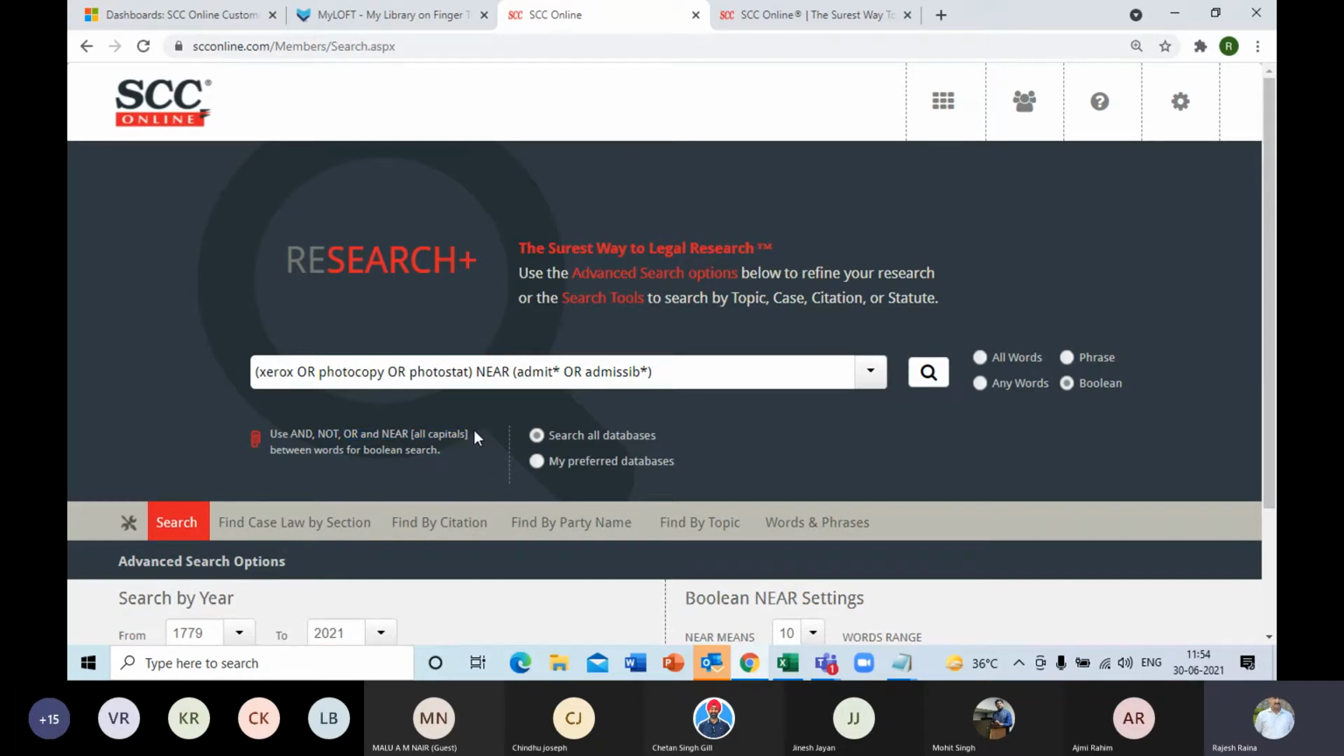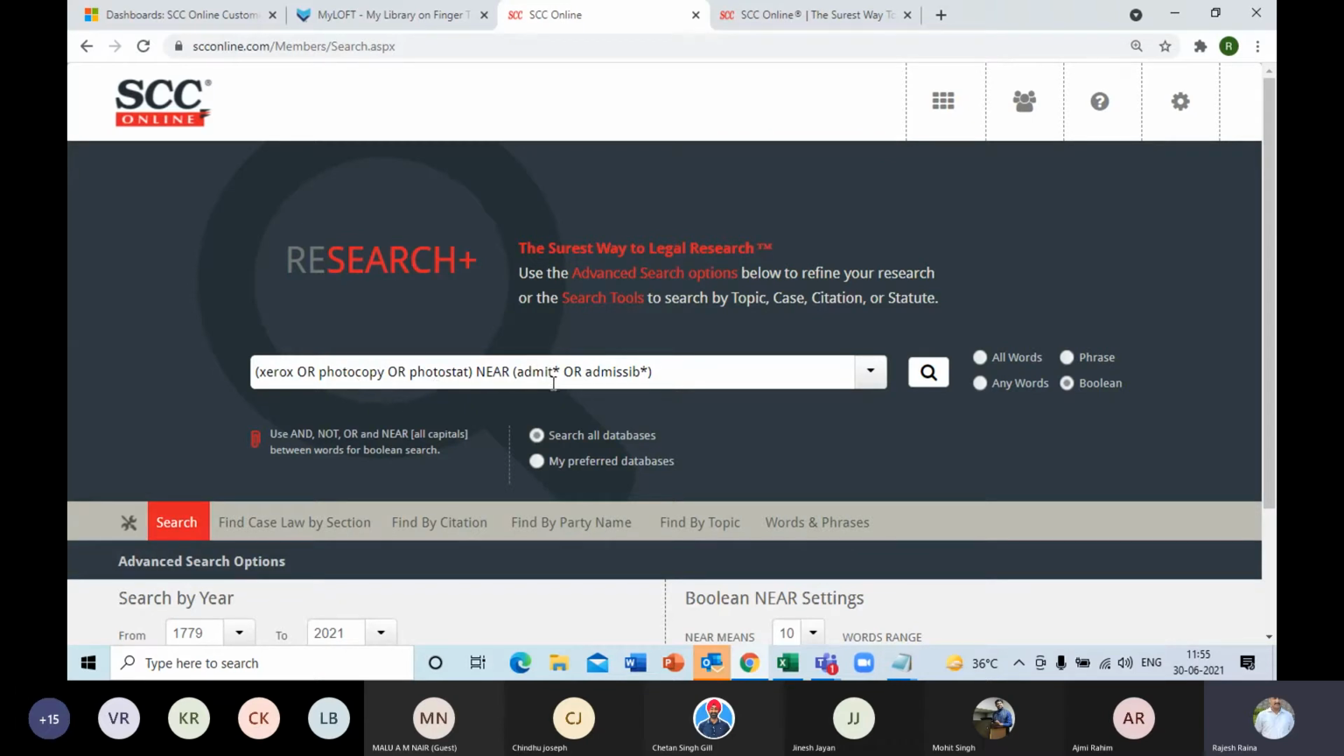These Boolean operators or words. The or operator will search for either of these. Internally, the software will do the search for these synonyms in the form of first time Xerox, then second time photocopy, third time photostat, and for fourth time maybe any of the combinations.